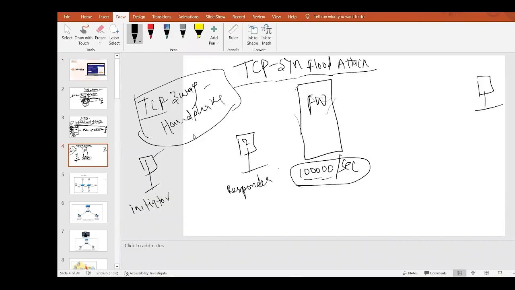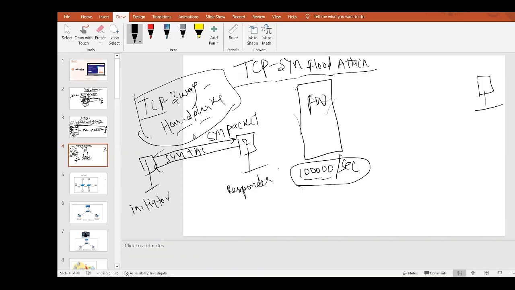Okay. So PC1 wants to initiate some packet. Before sending any TCP packet, they will do a TCP three-way handshake. PC1 will send a SYN packet. So what happens when PC1 sends a SYN packet? PC2 will reply with a SYN ACK.